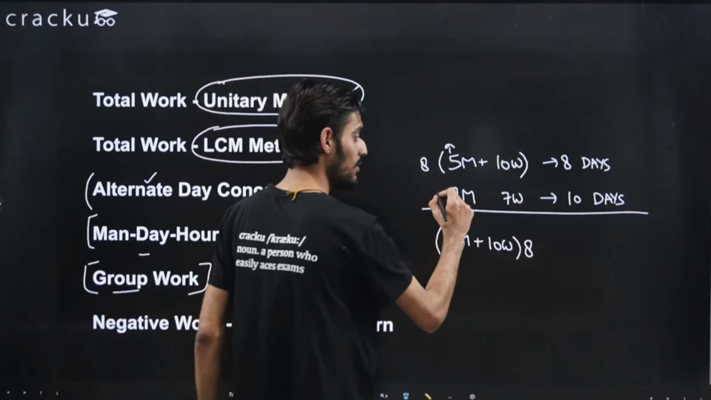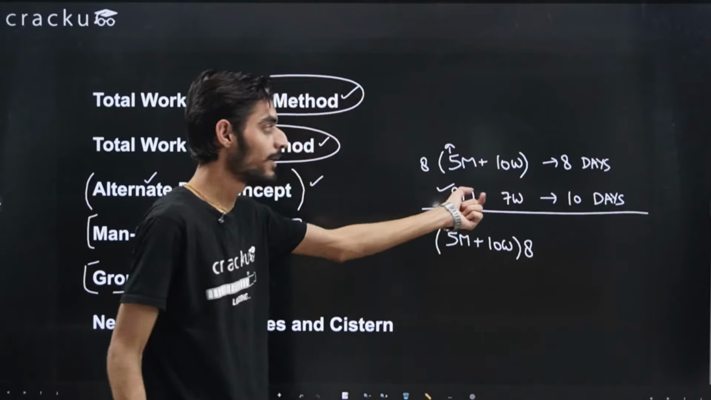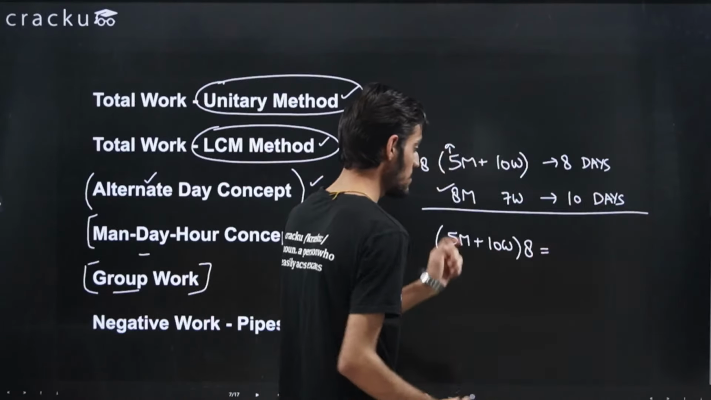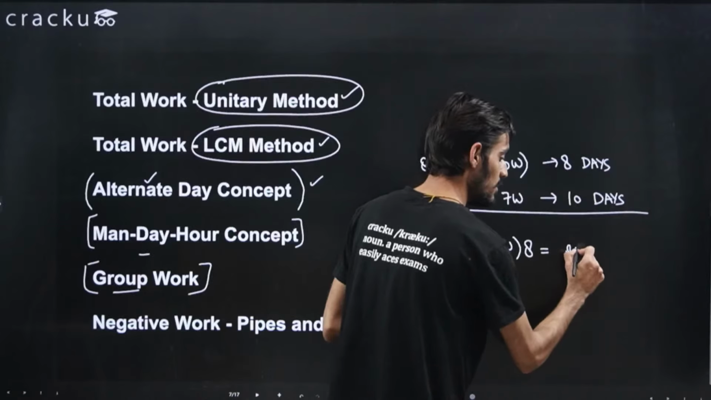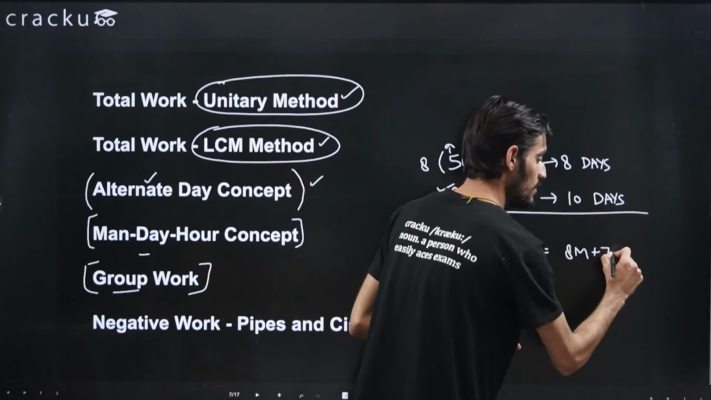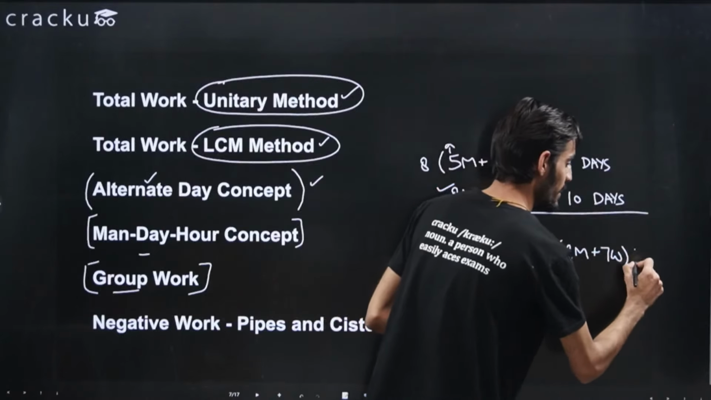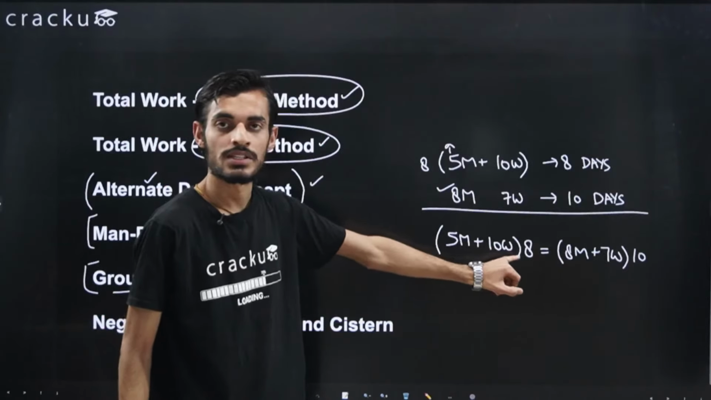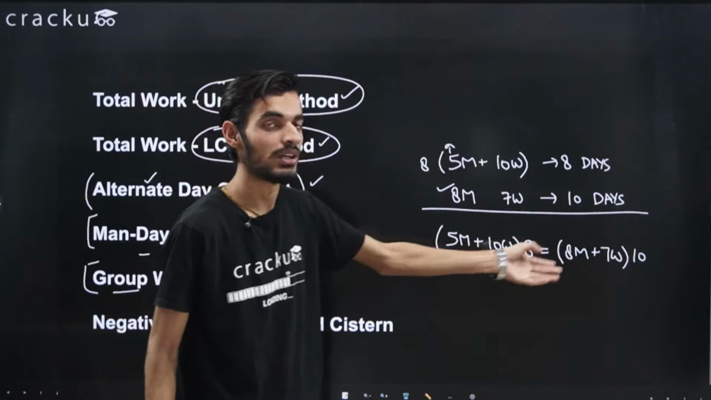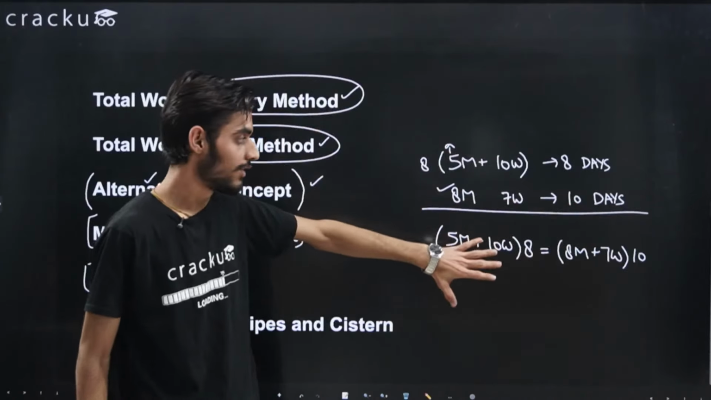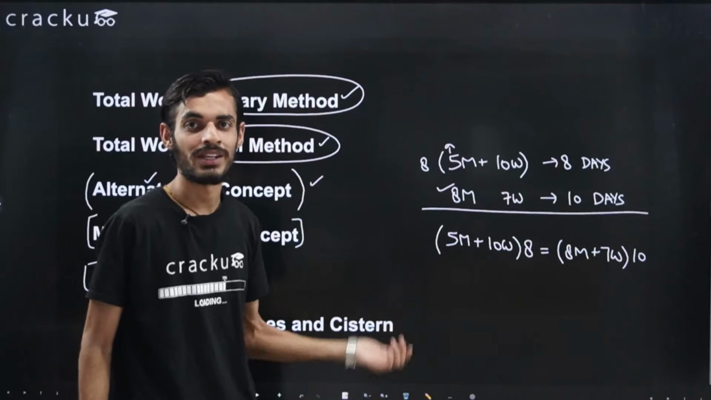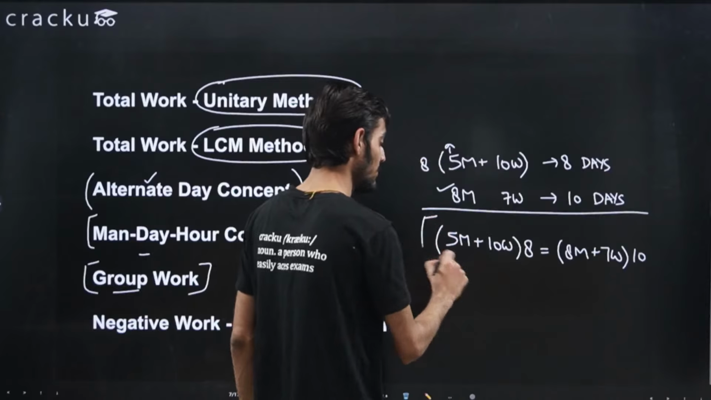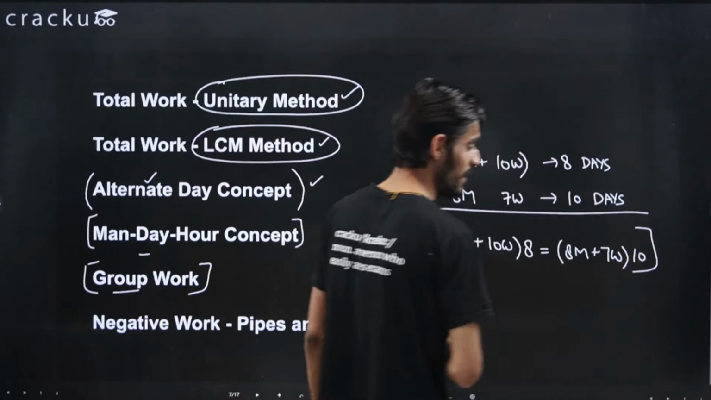We are given one more condition for the total work, that is 8 men and 7 women are able to do the work in 10 days. So you can just equate the two equations: 8 men plus 7 women multiplied by 10. Solving these equations, you will be able to get the efficiencies, because M and W are the efficiencies. You will get M by W as some value, the ratio, from which you can figure out the efficiency of men and the efficiency of women. With the help of those values, something will be asked in the question and you will be able to answer that particular question.